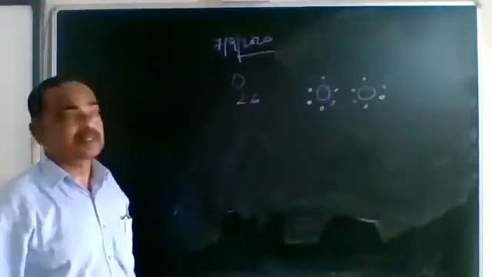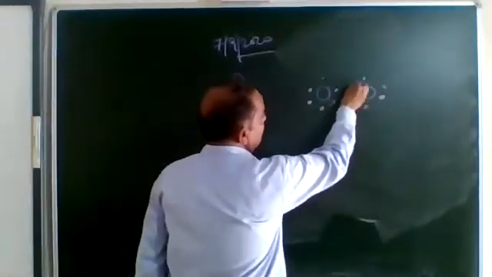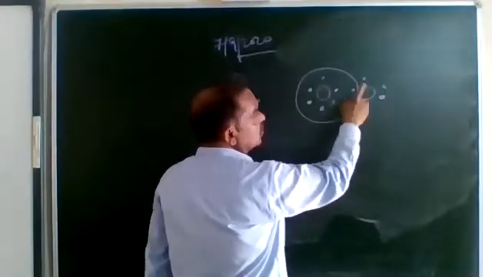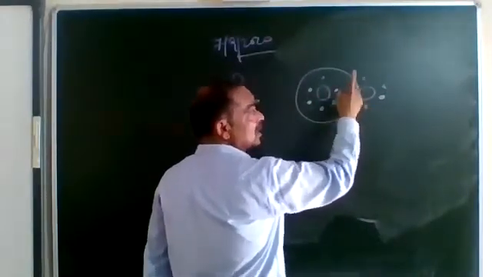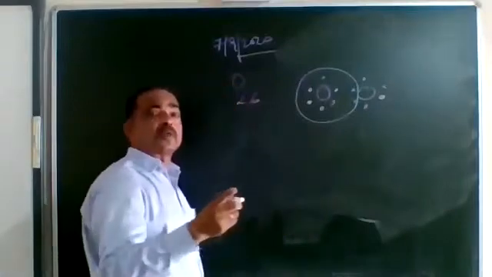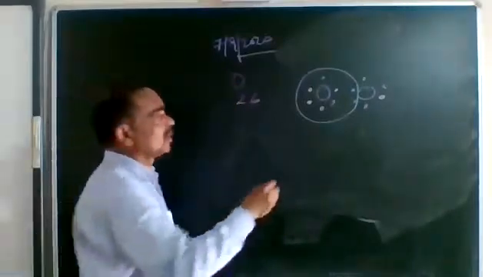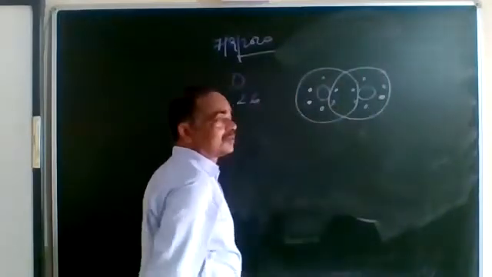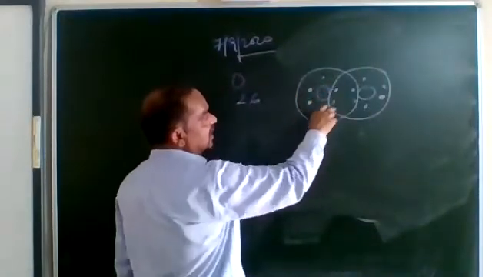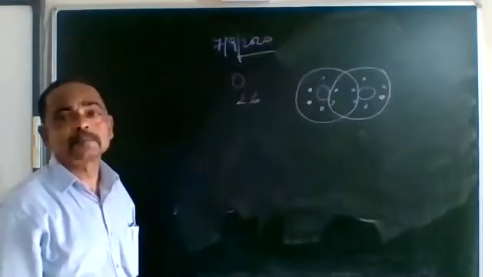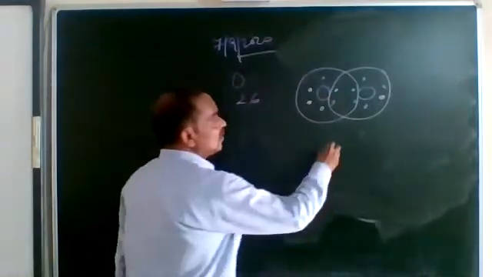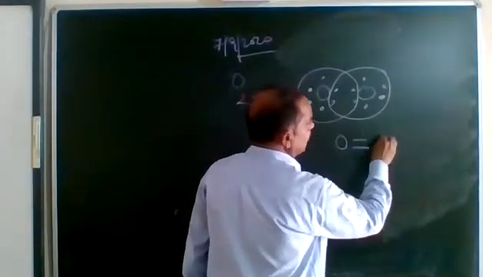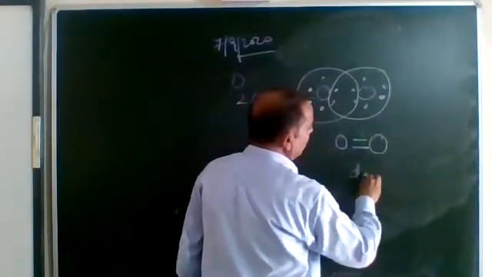So what is taking place? Among them 2 pairs of electrons are shared. This oxygen is sharing 2 pairs of electrons with the next oxygen. That means the other oxygen also will have to share the same number of electrons. Now each of these oxygens gets how many electrons? So therefore, we say for oxygen there are 2 line segments, and this is what is called a double covalent bond.